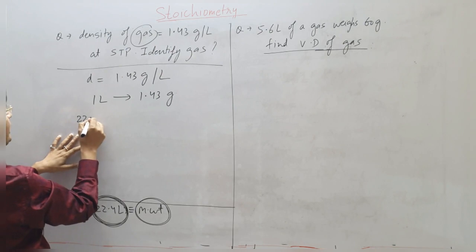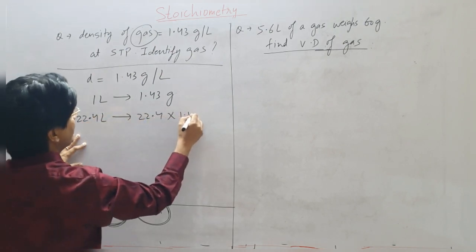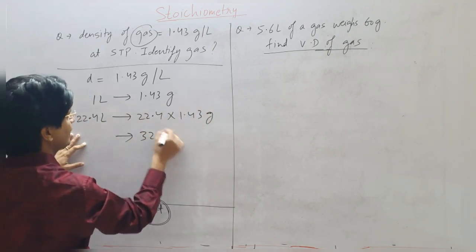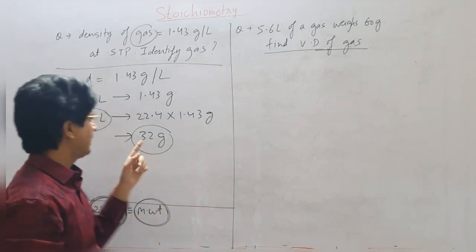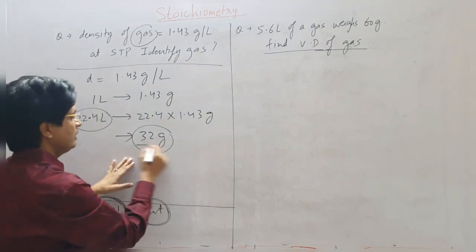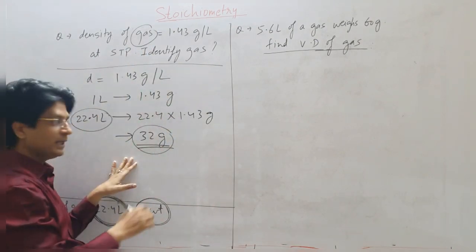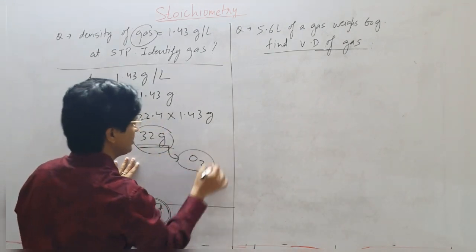So 22.4 liter will weigh 22.4 into 1.43 grams. When you multiply that, you will find the answer as 32 gram. So the weight of 22.4 liter of any gas at STP will be equivalent to its molecular weight. So the molecular weight of the concerned gas here is 32 gram, and I know the gas is oxygen.